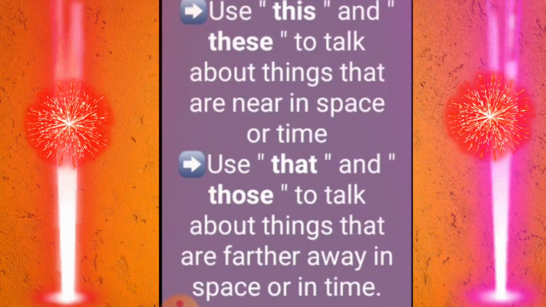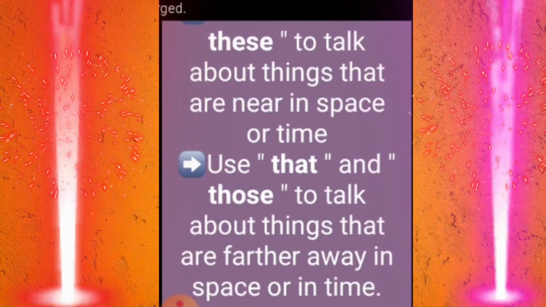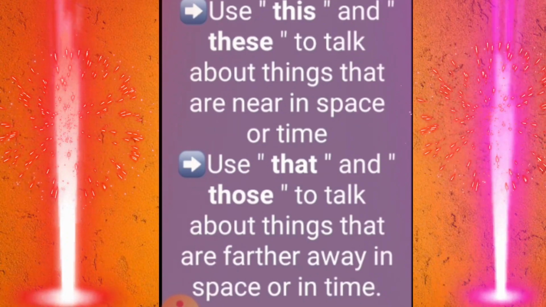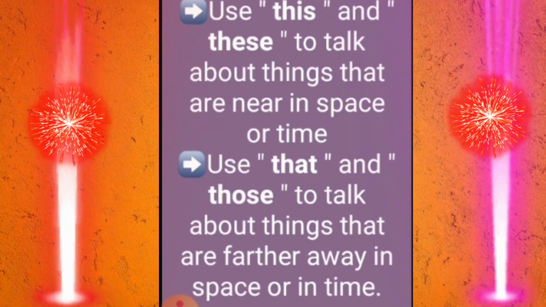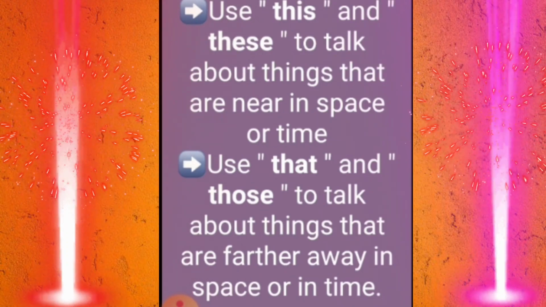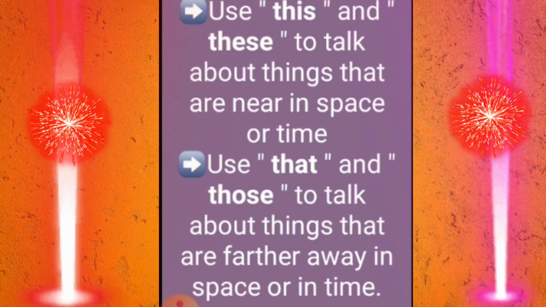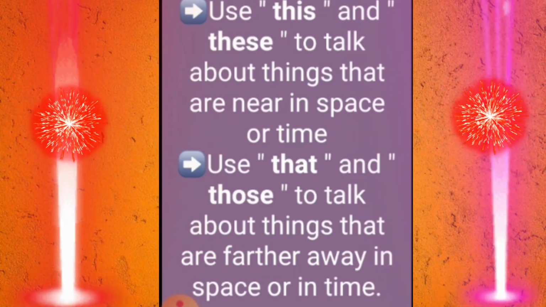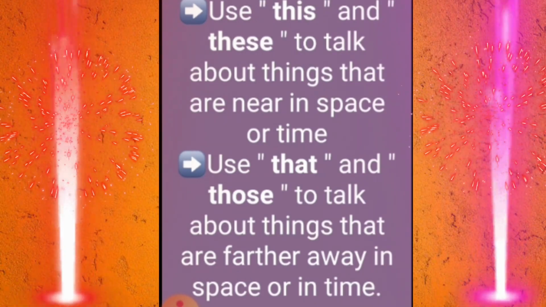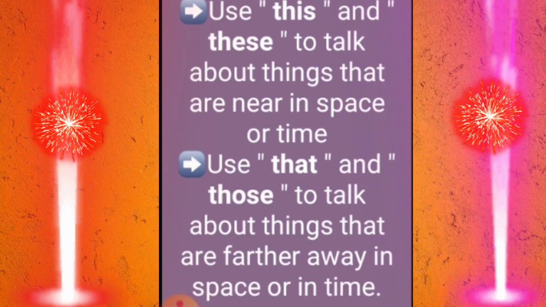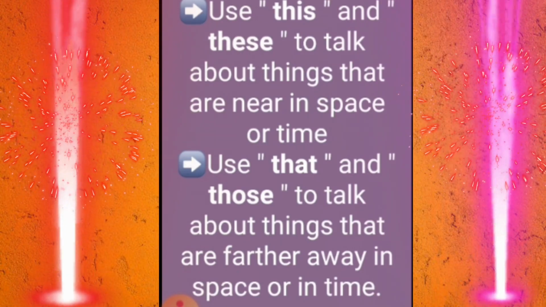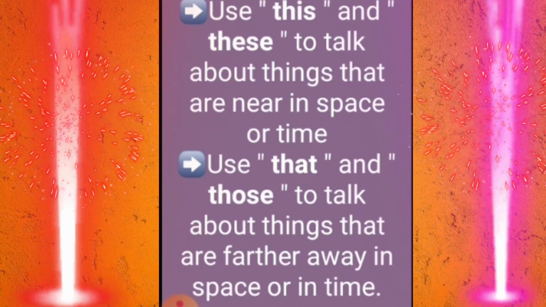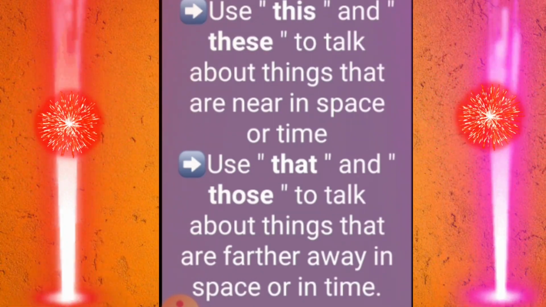Use this and these to talk about things that are near in space or time. This is singular, these is plural. If one book is there, this is my book. If two, three, four books are there, these are my books, which are very near to you. So use this and these to talk about things that are near in space or time.